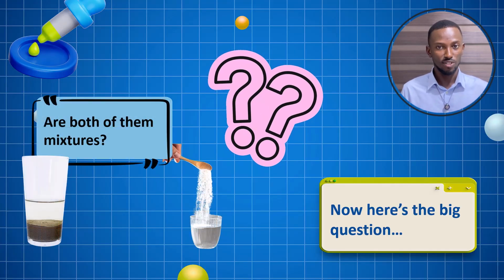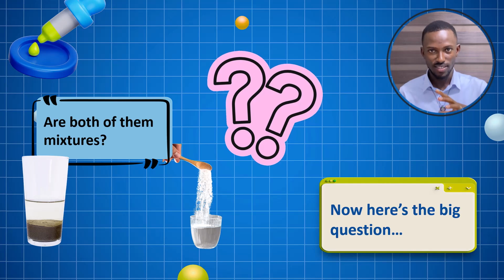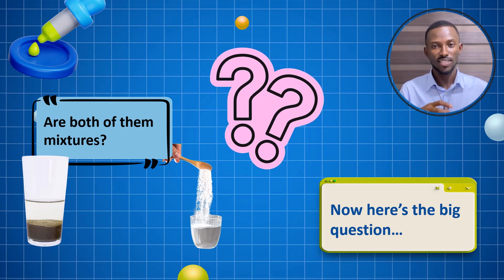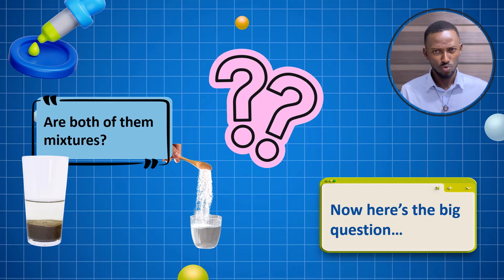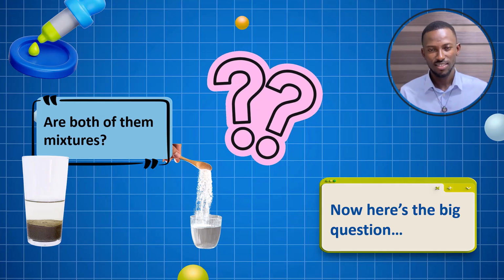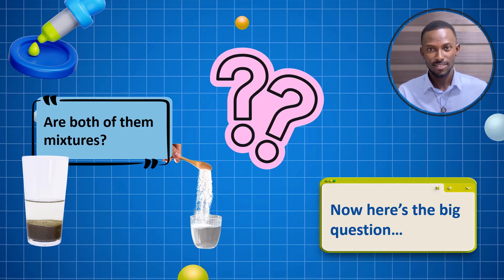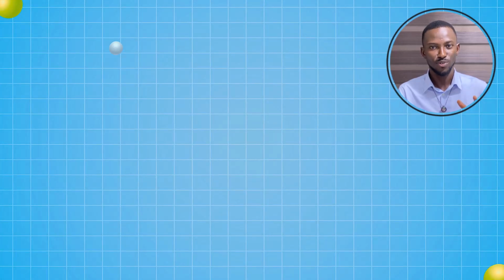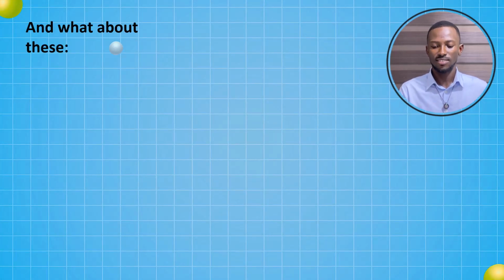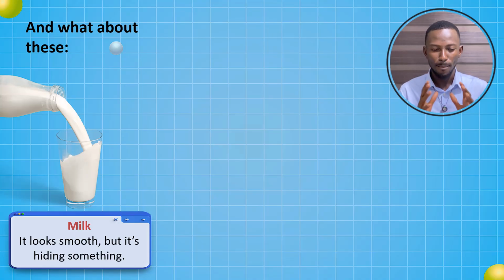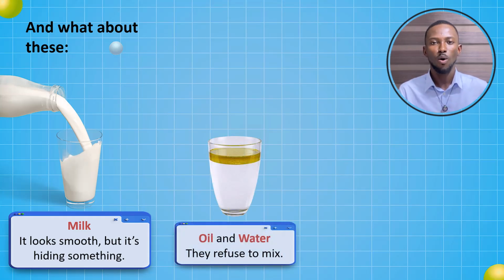These two things I've described, sand in water and sugar or salt in water, are these two mixtures? What do you think? Are they described as mixtures? I'm sure you've gotten the answer. What about this? Milk. When you look at milk, it looks smooth, but you can tell that it's hiding something. What about water and oil? Water and oil are both liquids, but they refuse to mix.